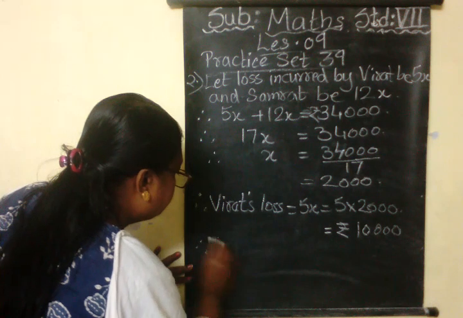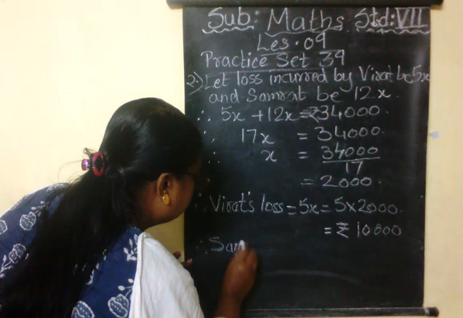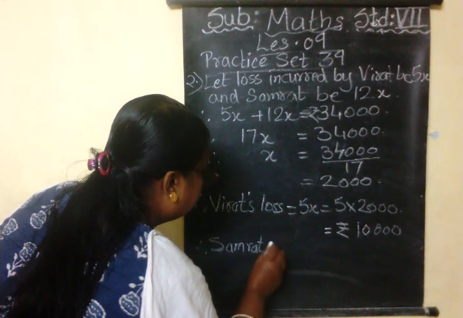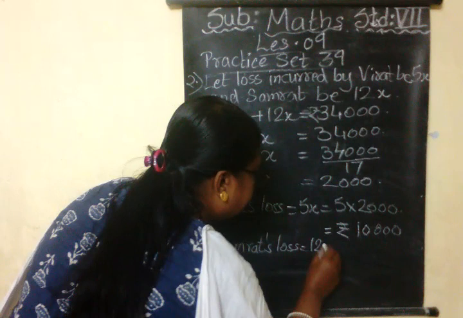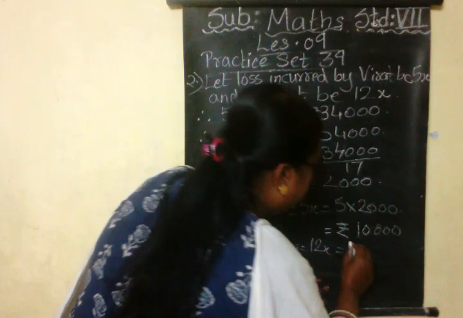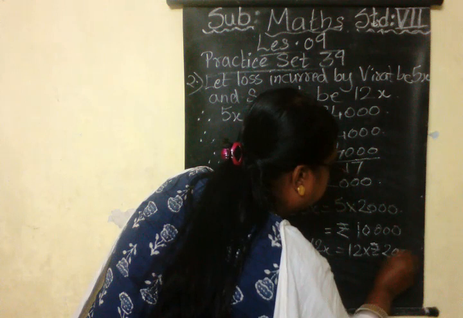Whereas Samrat's loss is equal to 12x is equal to 12 into rupees 2,000.